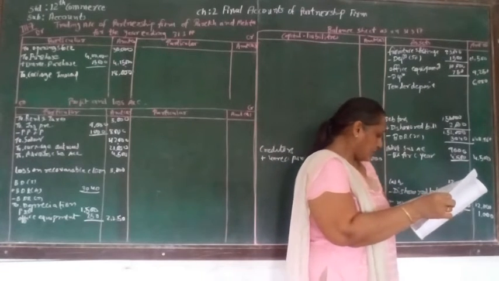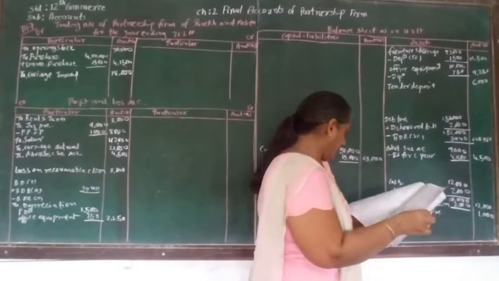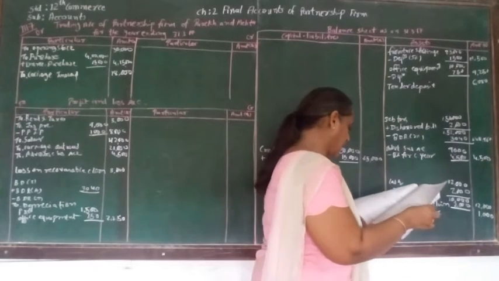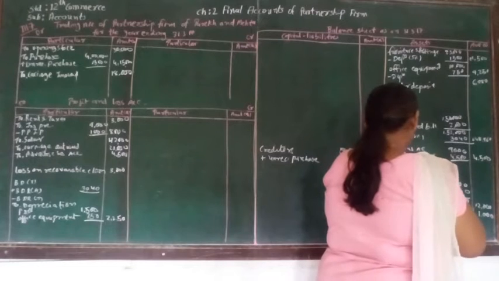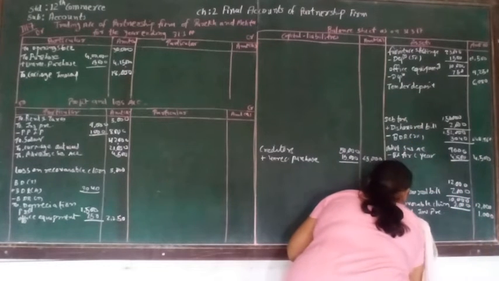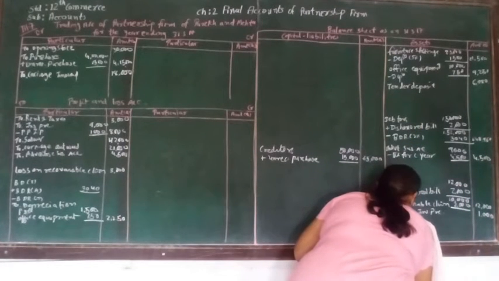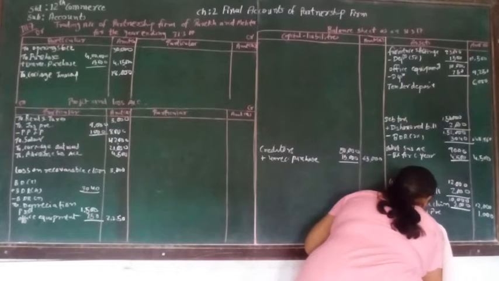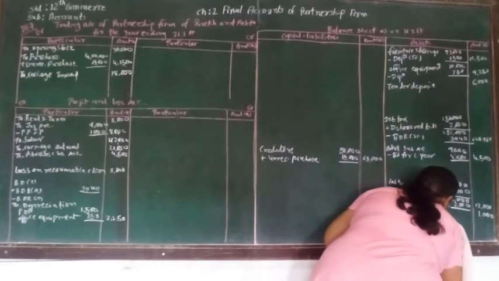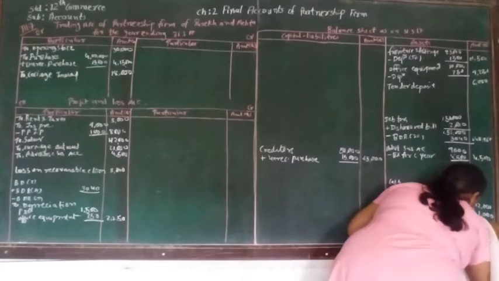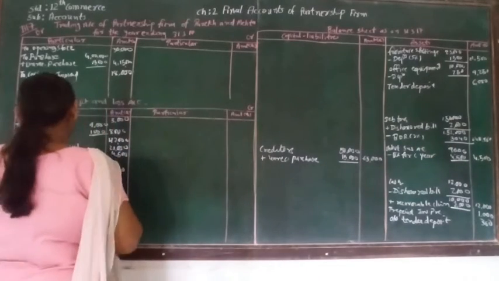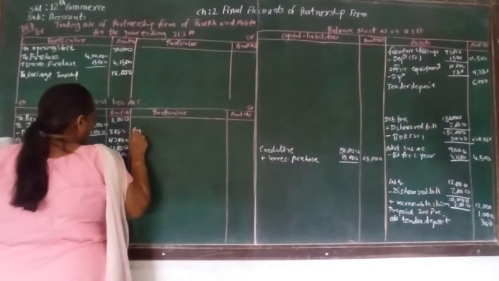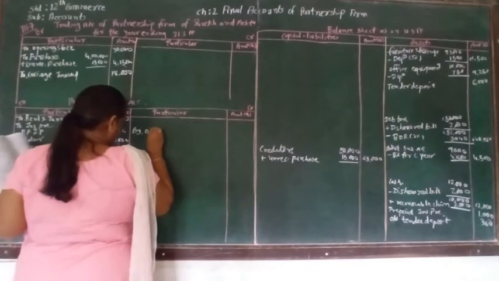So 12% on 6,000 from 1/10/16 for 6 months, so it will be 360. That is our receivable, outstanding tender deposit, 360.